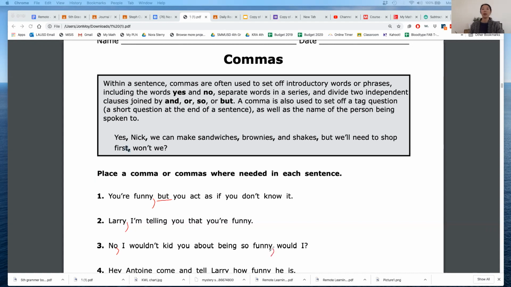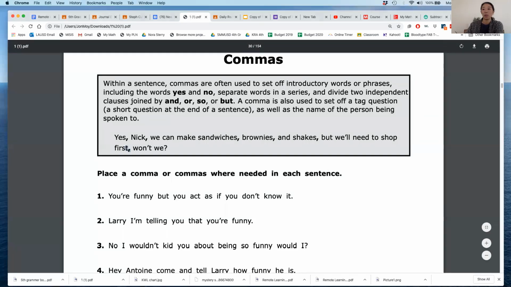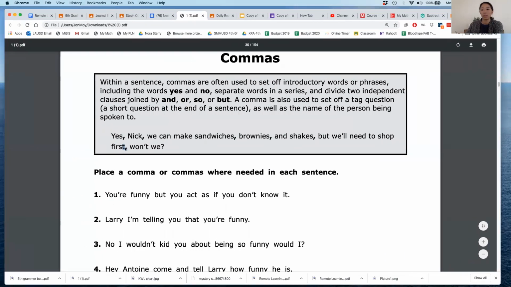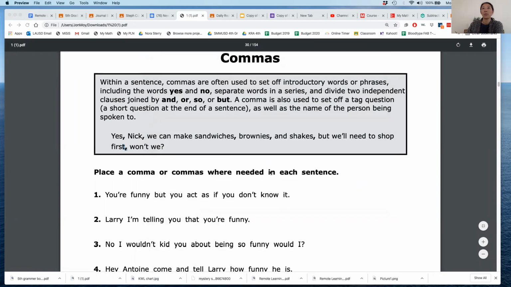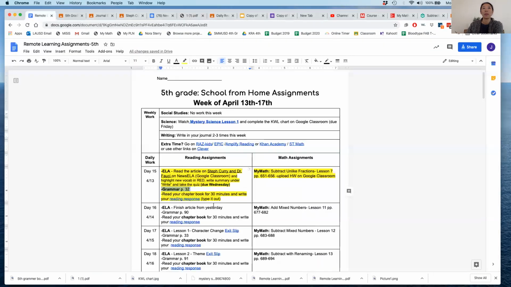Okay, so please go ahead and finish this page on your own and then upload it to your ClassDojo portfolio. So remember how to do that. You use the QR code that I pulled up before. Oh, where'd it go? This QR code, go to dojo.me, upload it to your portfolio to turn in that work, okay? For reading, you're reading your chapter book or a book on Epic for 30 minutes, and then you're gonna type out your reading response.